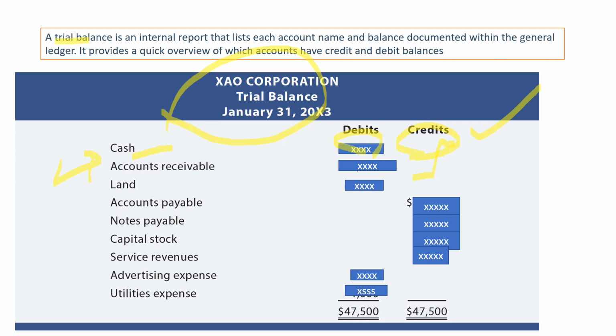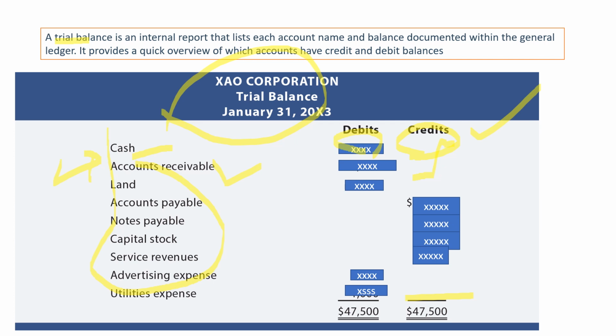Now accounts receivable, so whatever ledger accounts you have prepared, all the ledger accounts having debit and credit balances, they will be written over here in this trial balance. So this trial balance should also be equal, all the debits equal to all the credits. This is a very interesting part of accounting, because I like accounting very much because of these concepts. It is a very important criterion to understand that all the ledger accounts which you have made are now transferred to the trial balance.